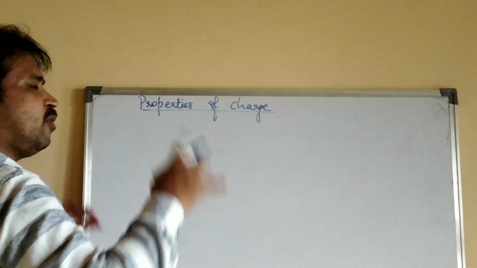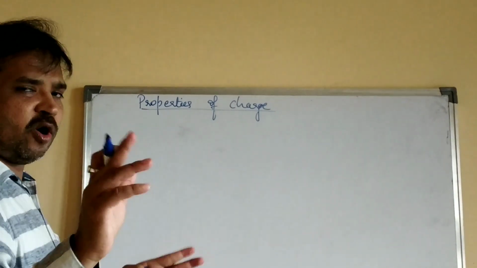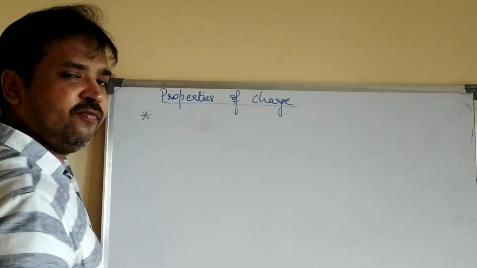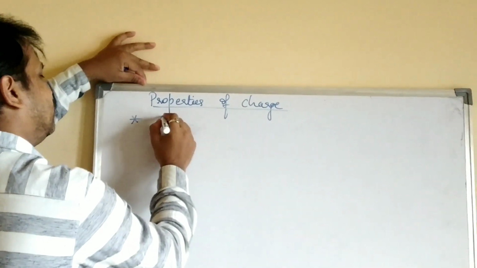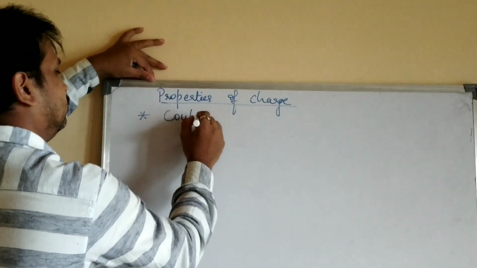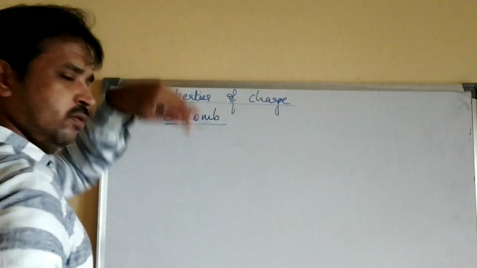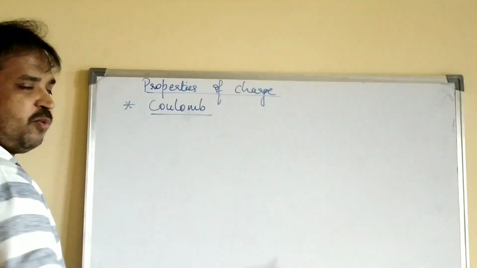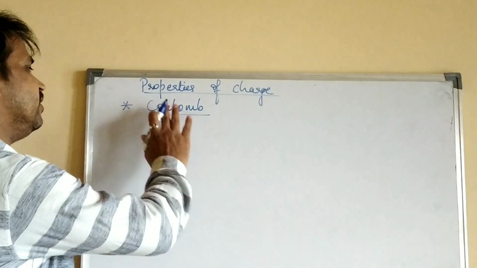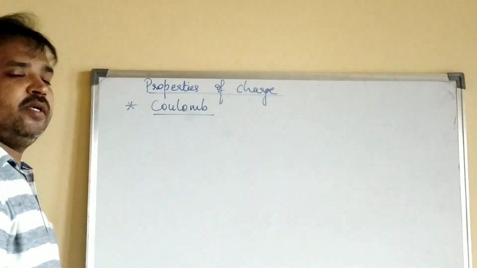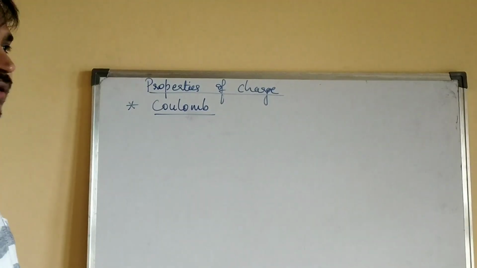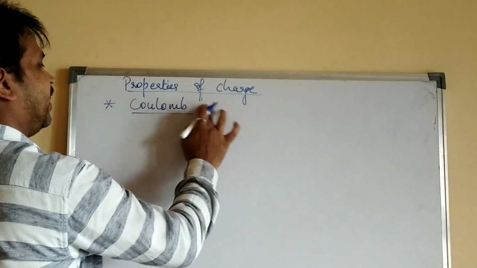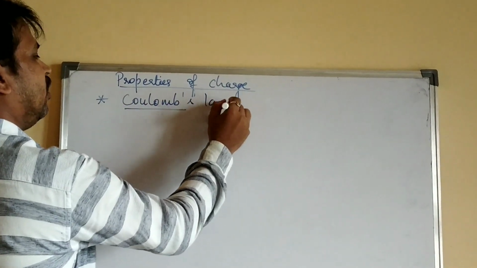Now, the first two properties of charge are named after the famous personality we call Coulomb. He also contributed to the charge and its properties, that is, his contribution is more for static electricity. Coulomb contributed for static electricity. Now this Coulomb has given two laws, the first law and the second law, or we will also call them Coulomb's laws.